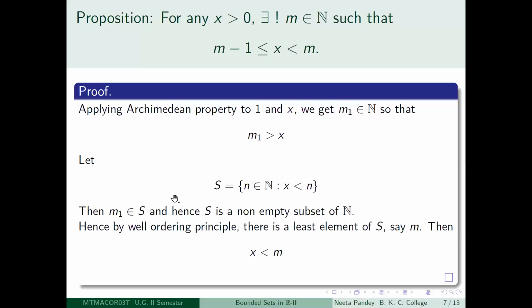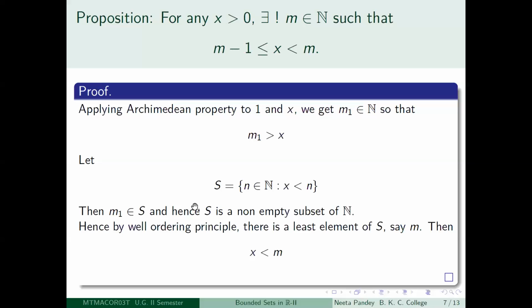Because if I took the infimum and things like that, I would get a real number, and then I would have to modify it again to get a positive integer. So instead of going into that path, we use the well ordering principle.